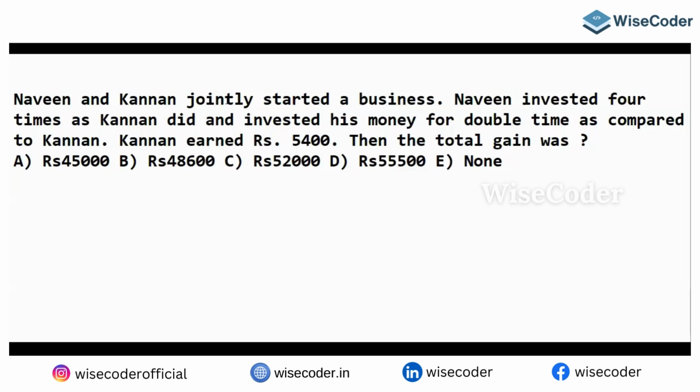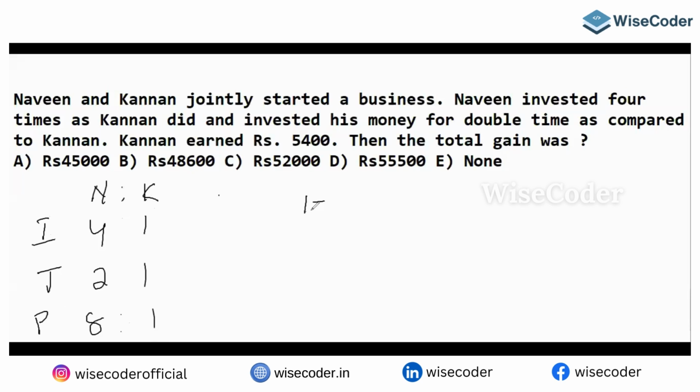The job is very simple, guys. Naveen invested 4 times. So N and K: if K invested 1, Naveen will invest 4. This is the investment ratio. The time period ratio is double the time than K, so if he invested for 2 years, K invested for 1 year. So the profit ratio must be 4 times 2 is 8, and 1 times 1 is 1. So 8 is to 1 is the ratio.